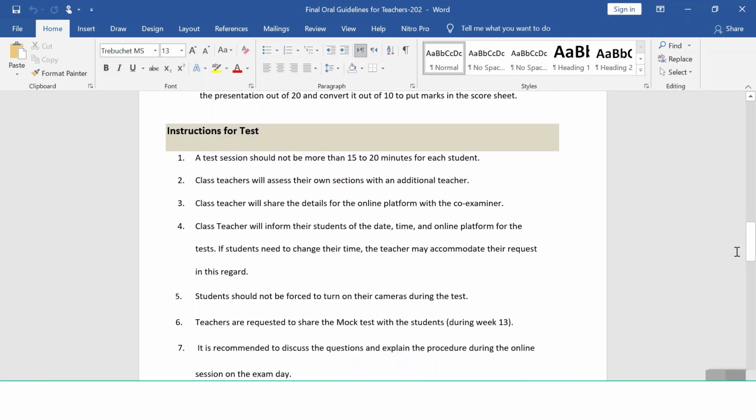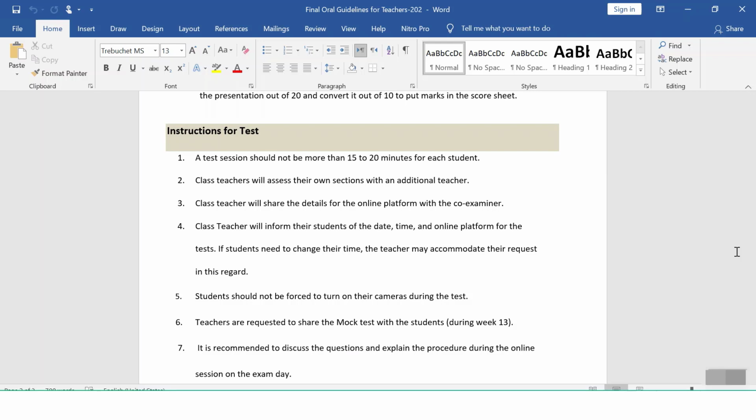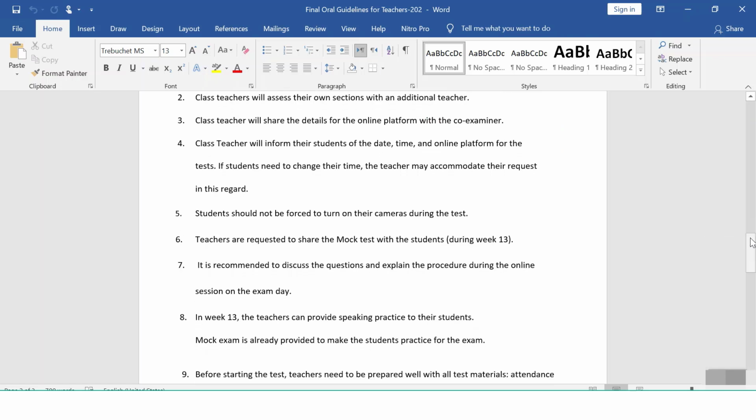Instructions for the test. A test session should not be more than 15 to 20 minutes for each student. Class teachers will assess their own section with an additional teacher. Class teacher will share the details for the online platform with co-examiner. Class teacher will inform their students the date, time, online platform. It's almost the same instruction which was given in the midterm exam, in the oral exam.